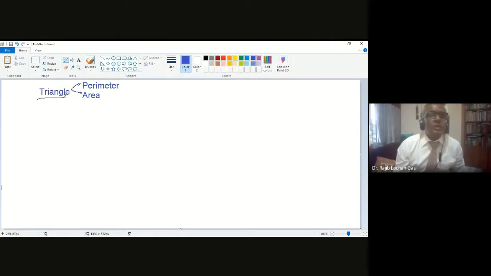There are different types of triangles. For perimeter, there is no formula. I am not giving you any formula for perimeter. You just understand what the perimeter is, and that will be all right. So what is the perimeter? The total boundary line. If you know the triangle and you know the sides, then you can easily find out the perimeter. There is no formula for that. Is that okay? Do you understand?